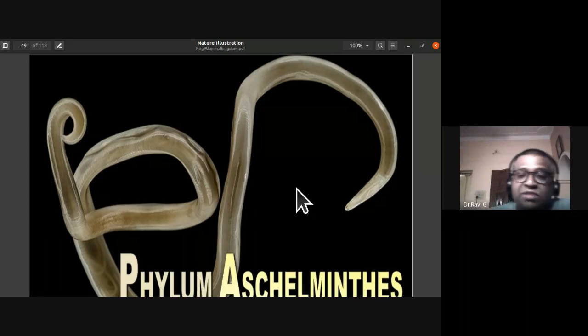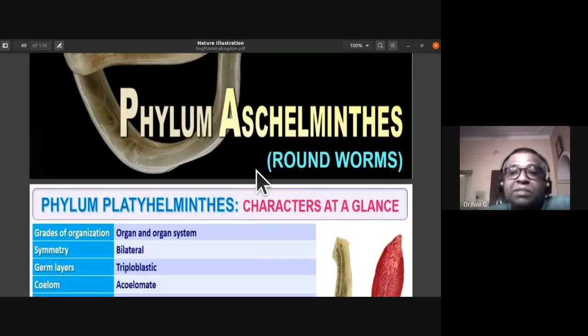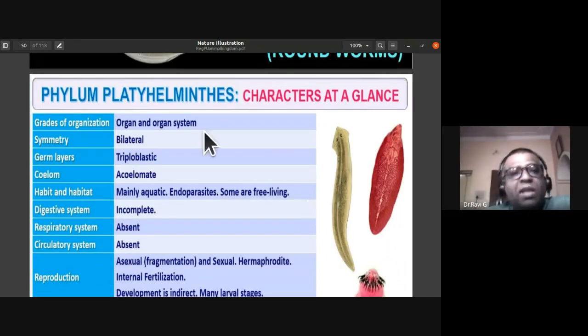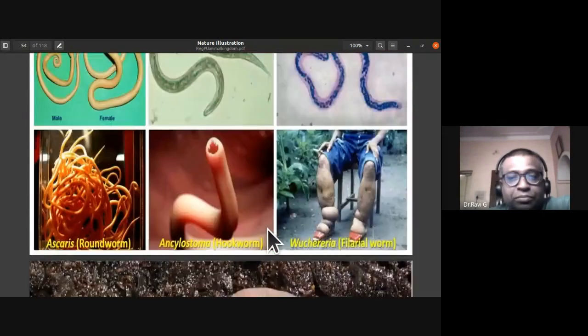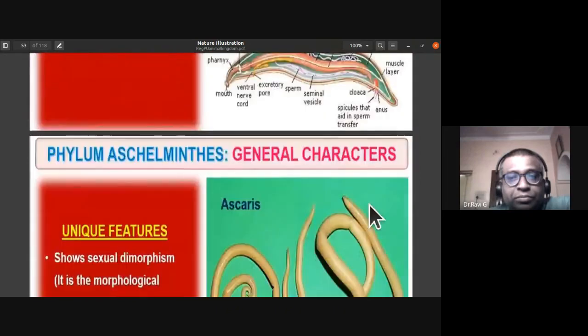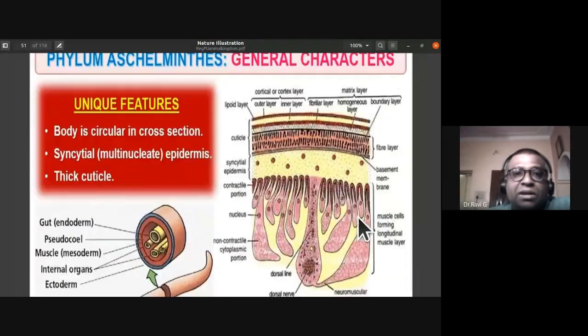So let us discuss some of the important general characters, or salient features, of phylum Ascalmenthus or roundworms. As I have told you, we'll go in a systematic way. The grade of organization in phylum Platyhelminthes is organ and organ system of organization. Symmetry is bilateral. Okay, so this is Platyhelminthes, sorry. Those general characters are of Platyhelminthes.